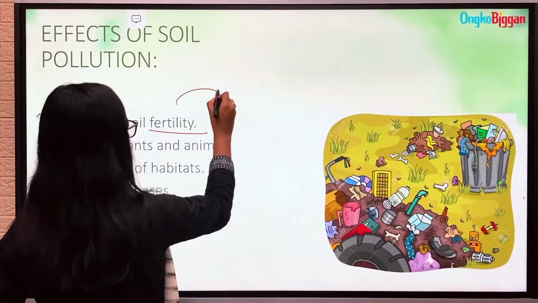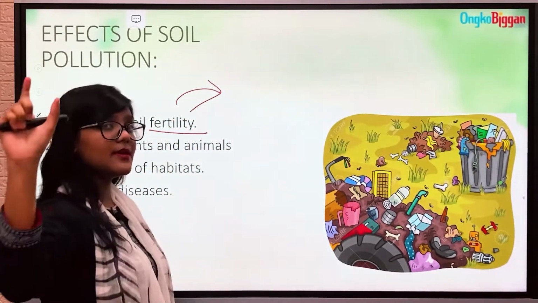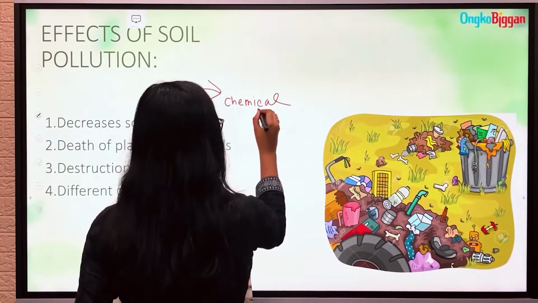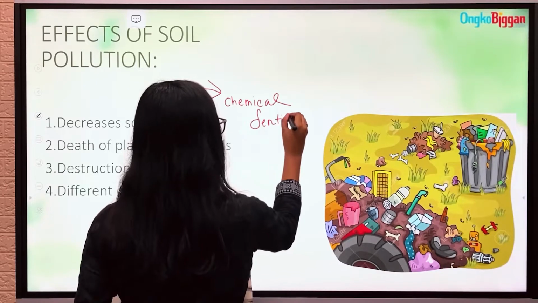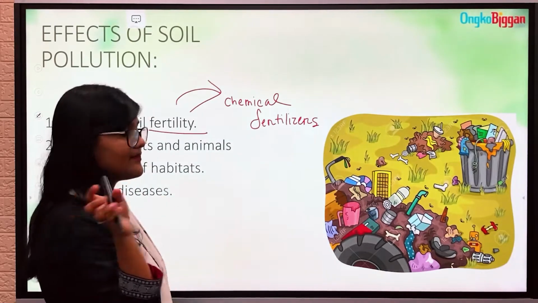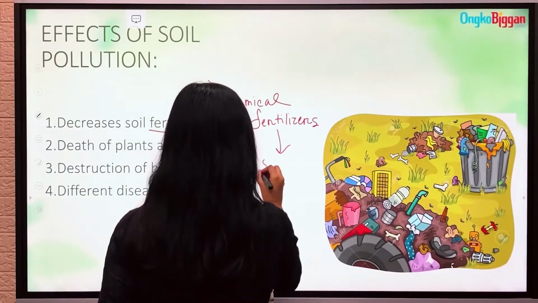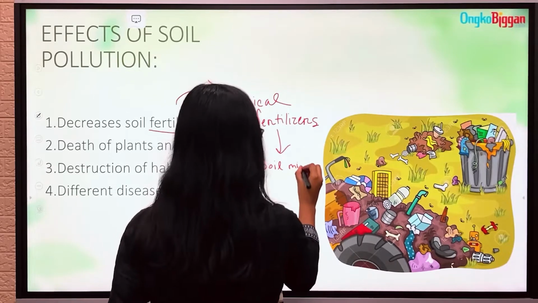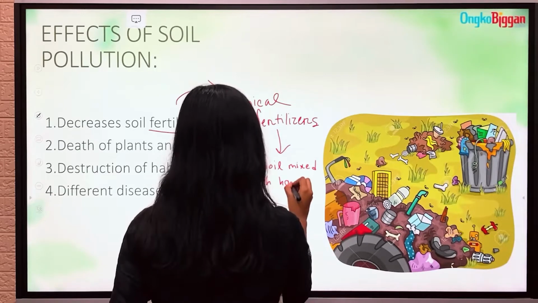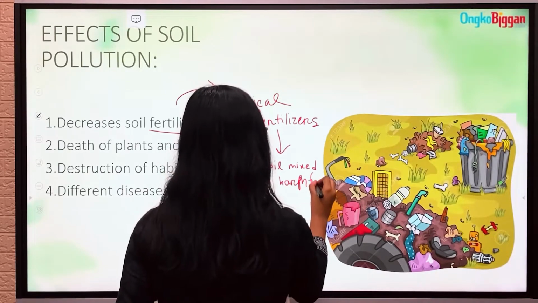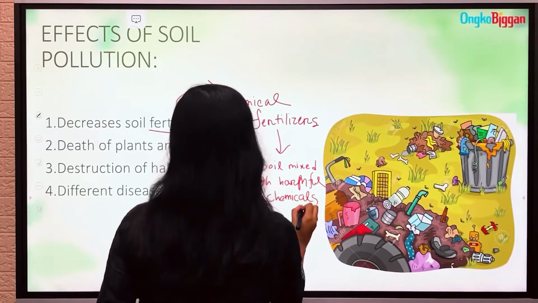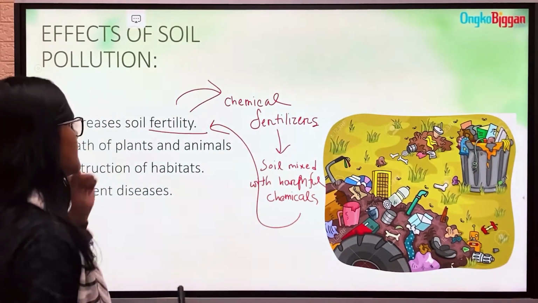We have learned that using chemical fertilizers in the soil makes the soil mixed with harmful chemicals, and which actually results in the decreasing of soil fertility.